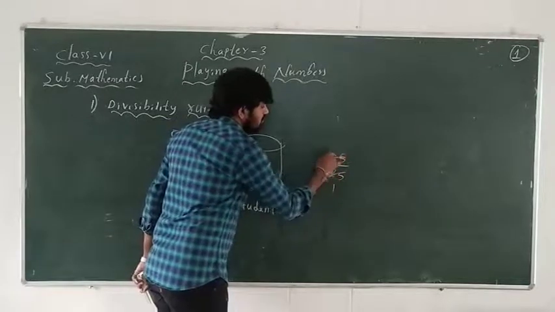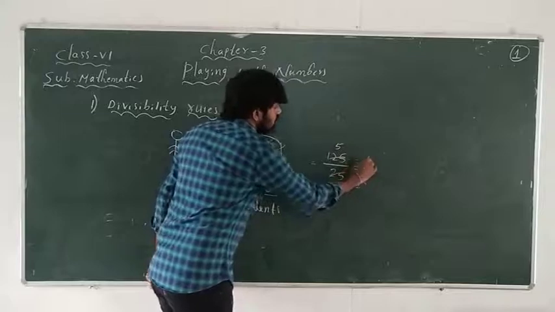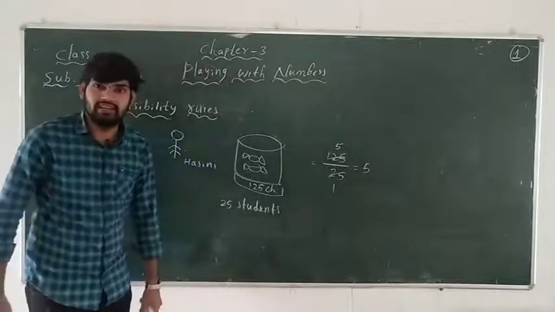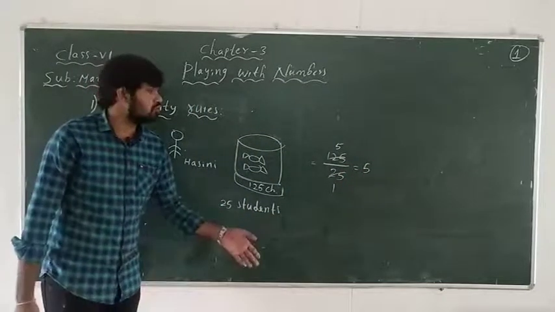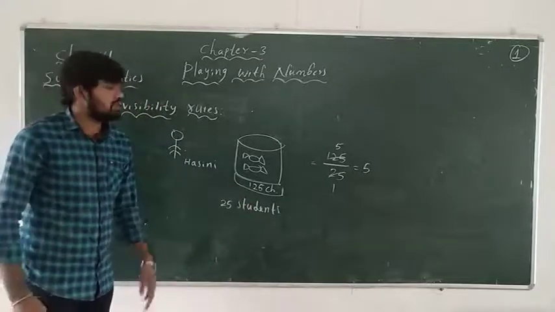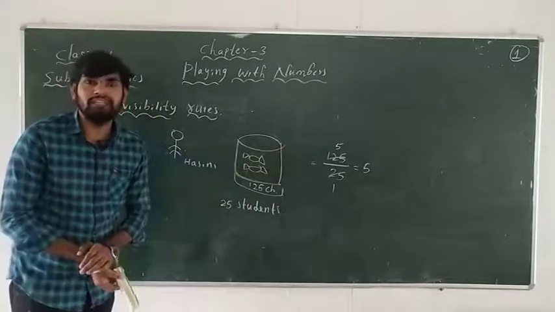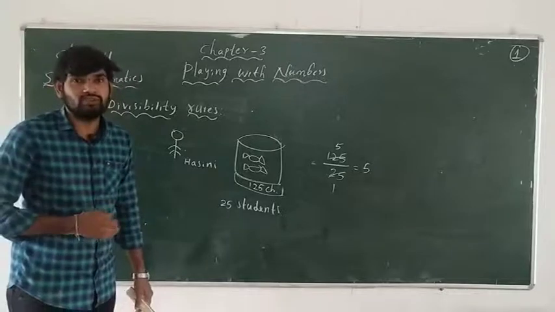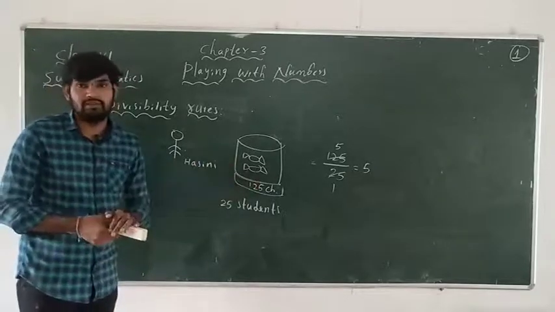Now 25 ones, 25 fives. So each person is going to get 5 chocolates, and no chocolates remain. So we did the division to know how many equal chocolates each person gets.